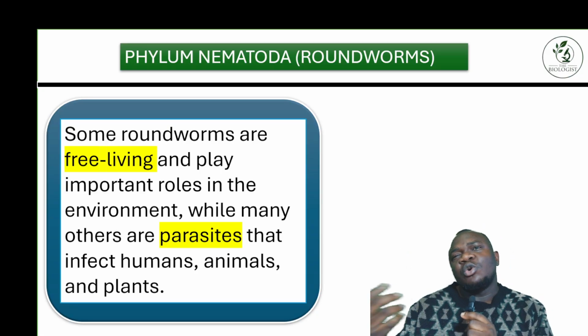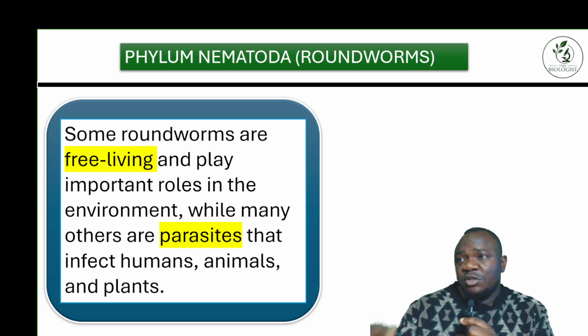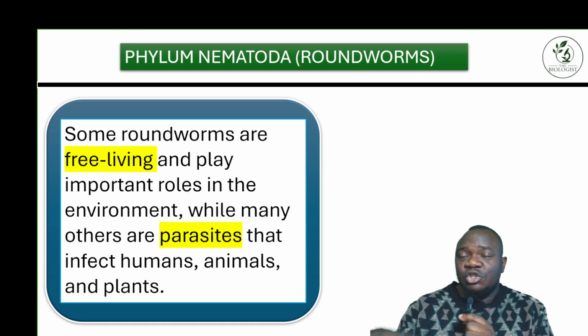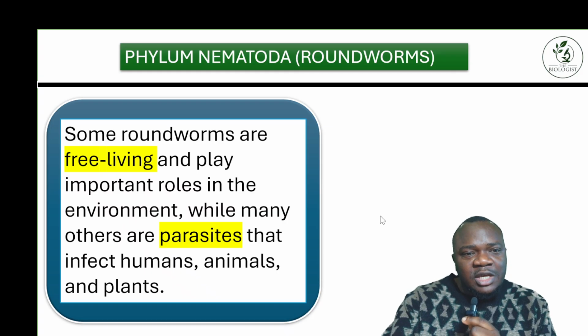Sometimes we name organisms based on how they look, their architecture, their structure and everything. We use those features to classify them, saying this group of organisms are called roundworms, or flatworms, or whatever, using the structure they exhibit. So it's very important for you to get this term very right.